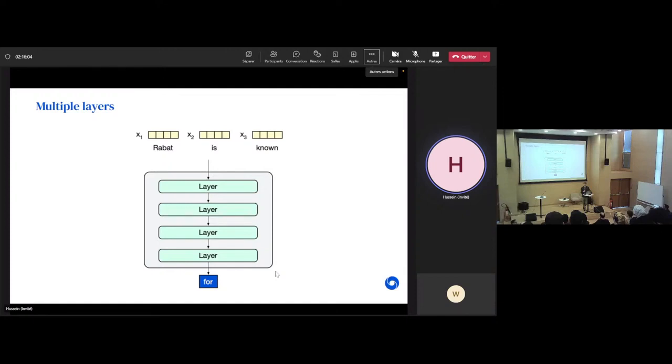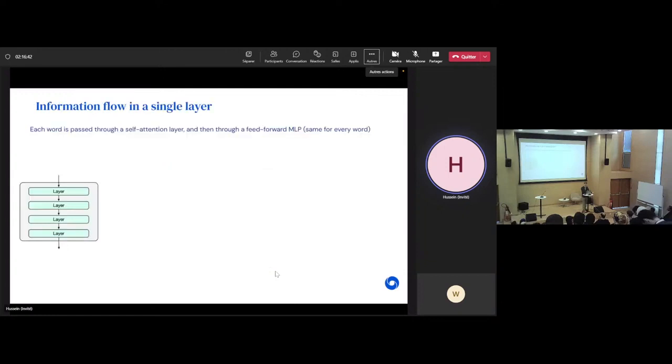Okay, so again, we opened up the transformer gray box, and it has a lot of layers. So now let's look at a particular layer. What's inside a single layer? Inside every layer of the transformer, you have two main things. One of them is called self-attention, and the other one is a feed-forward neural network.